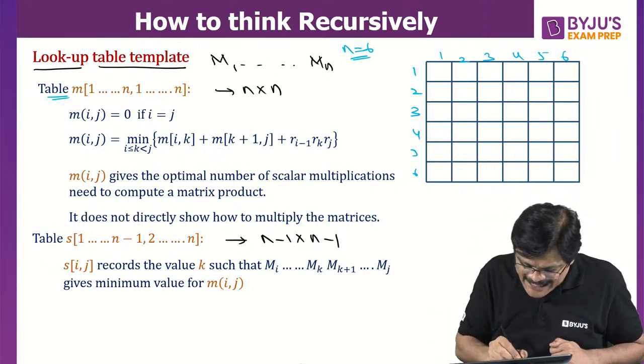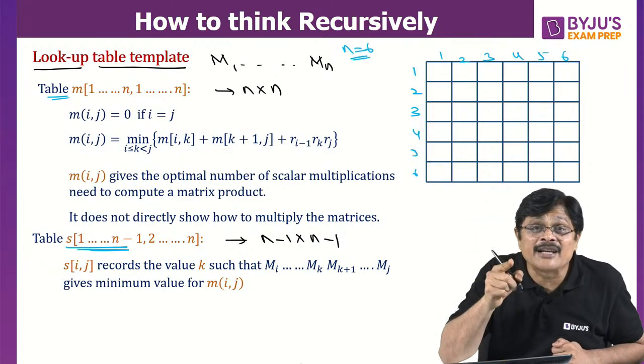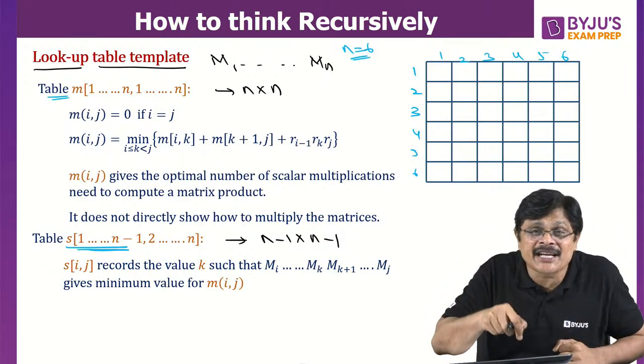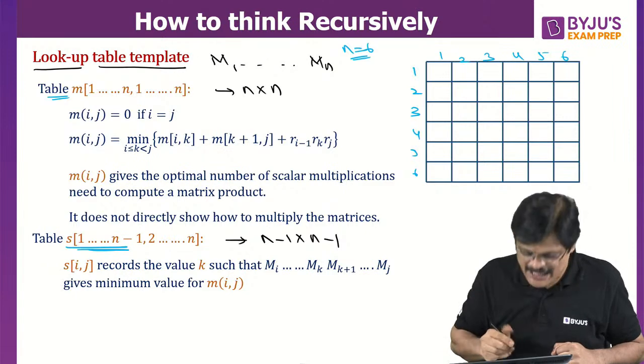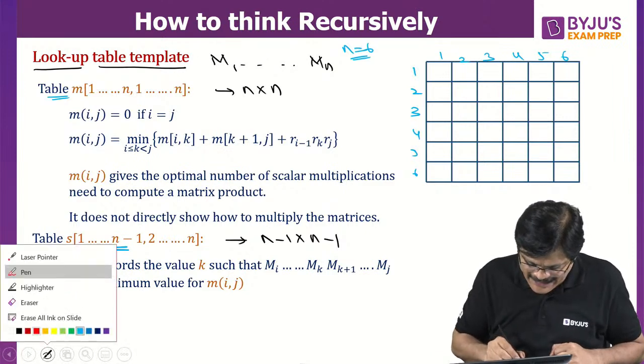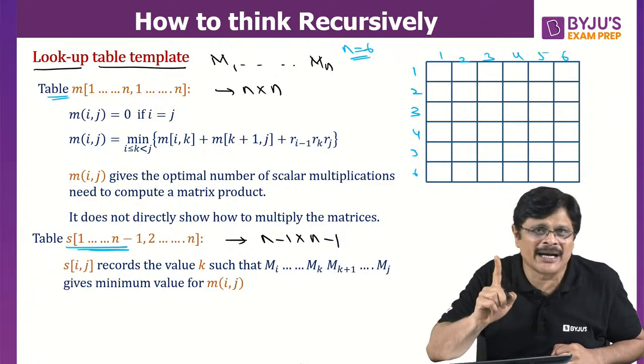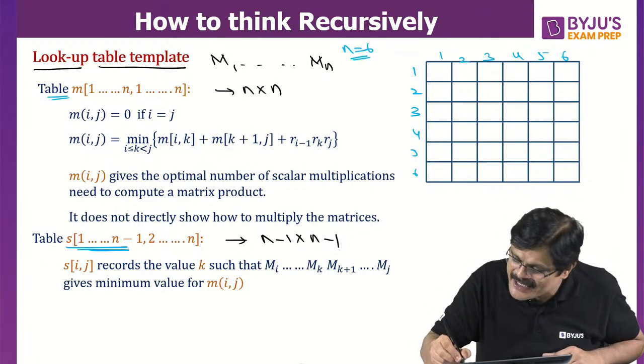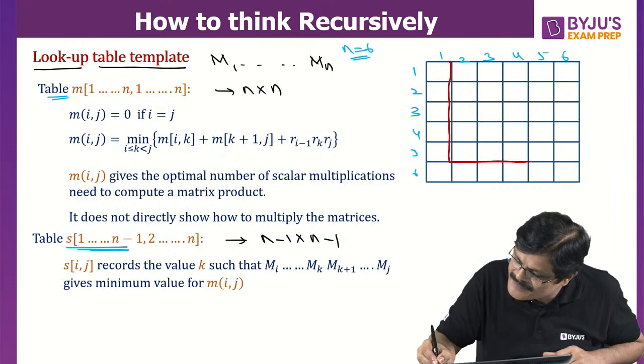And for that we need the S table. The S table tells you where to cut, what is the k, and that is how the order of multiplication is obtained using the S table. And for the S table, we need only an n minus 1 by n minus 1 matrix. And I am not going to write it separately, sir. Within this matrix, you just see from here, this matrix.